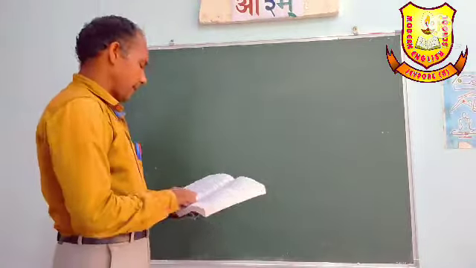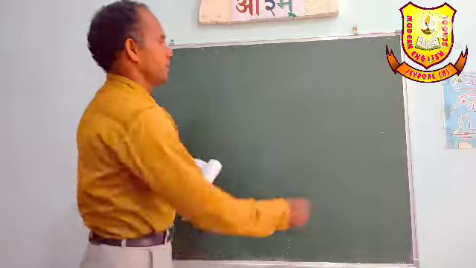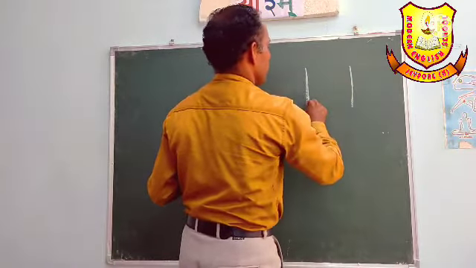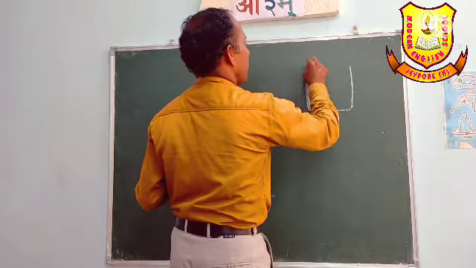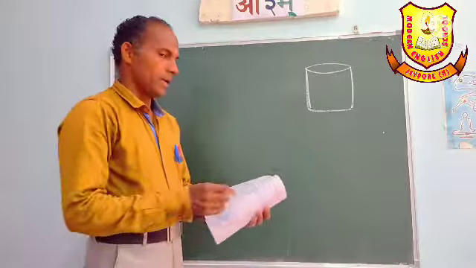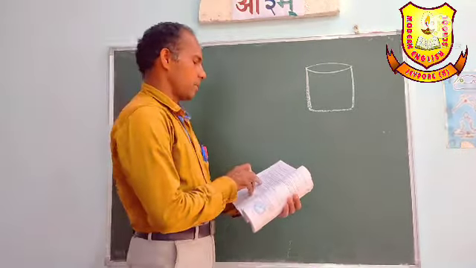So question number 9, two water taps together can fill a tank. Okay, this is a tank. Two water taps together.